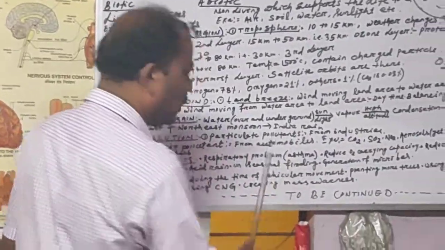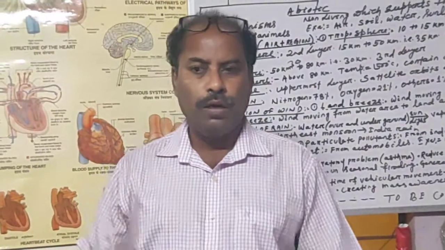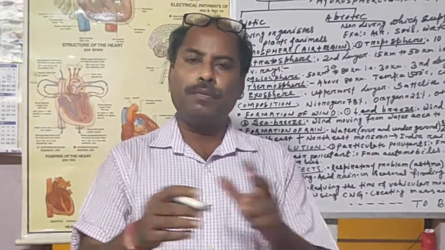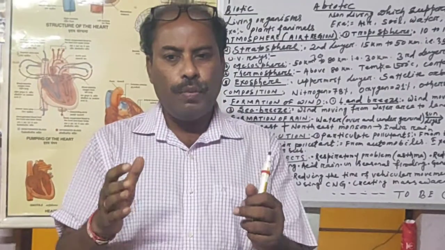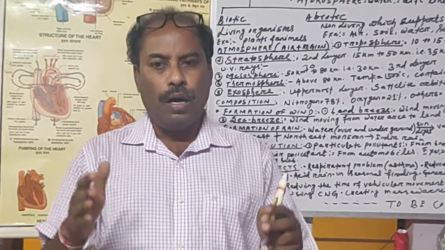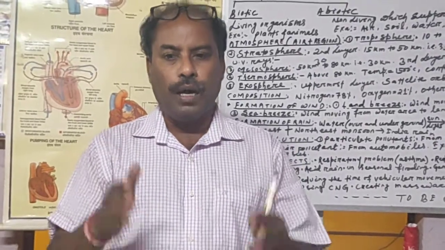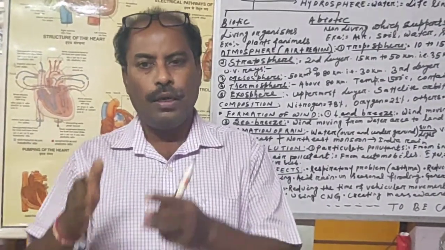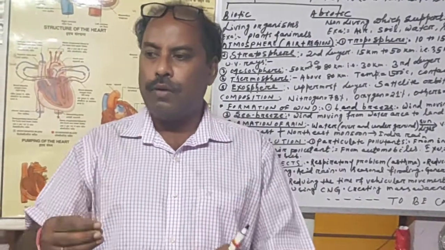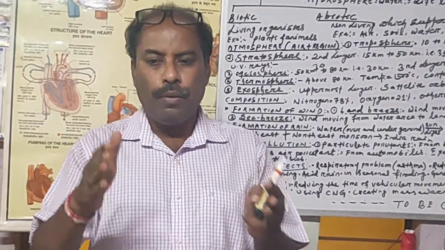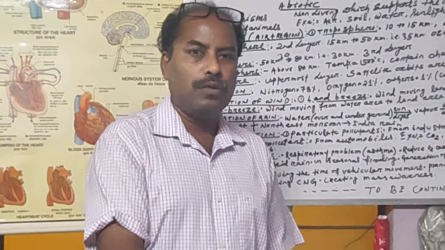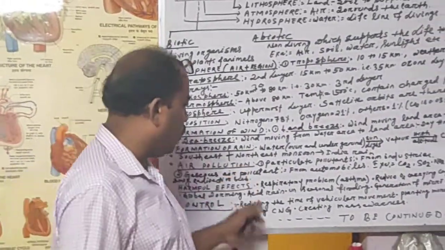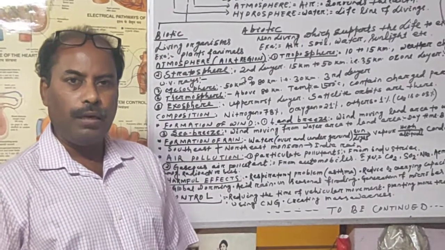Now, the most important factor to reduce pollution is creating mass awareness. Until our heart and mind are improved, we will not do the right thing. So our mind should be rectified. We should be aware about pollution, how pollution is caused, what the harmful effects are, how it will disturb our environment and our existence. Then we will be aware, and accordingly we will be controlled. At least we will reduce harmful activity to a minimum. So the public should be aware. By all these methods we can control air pollution.